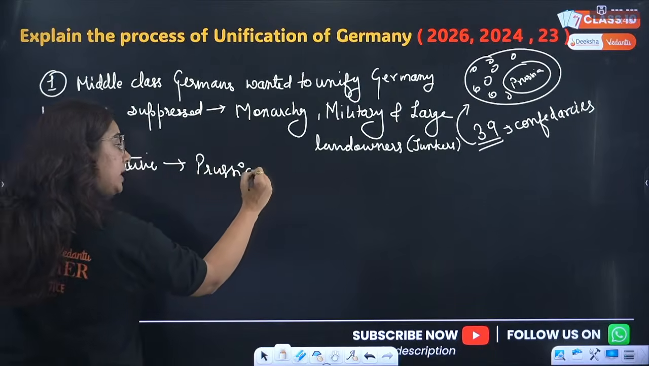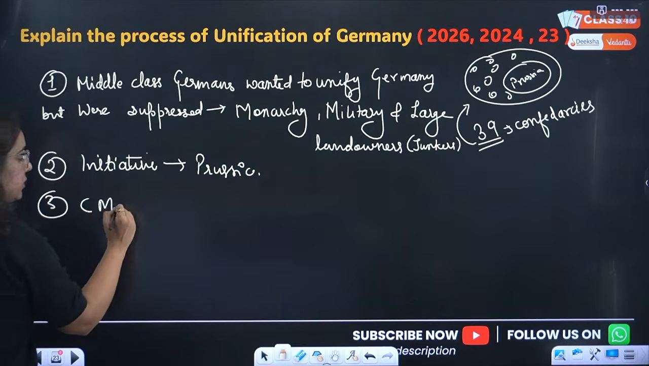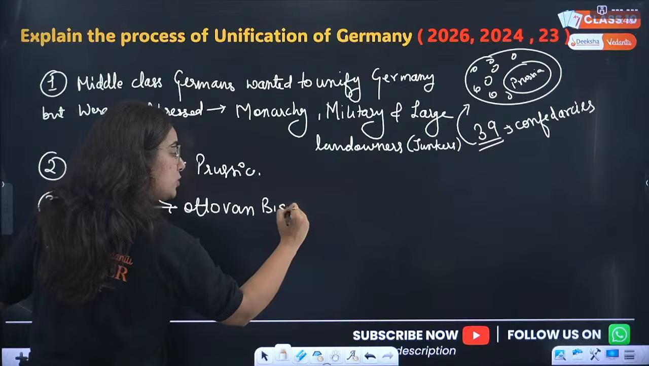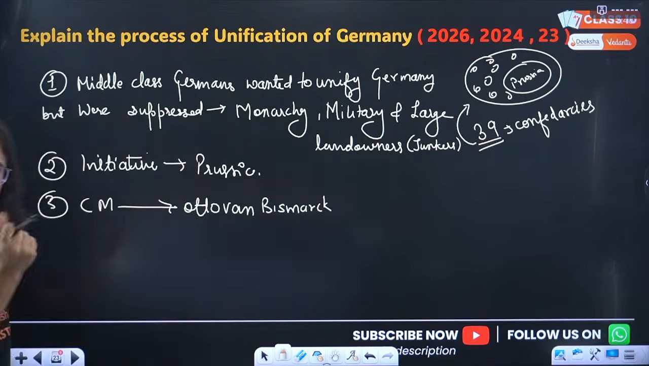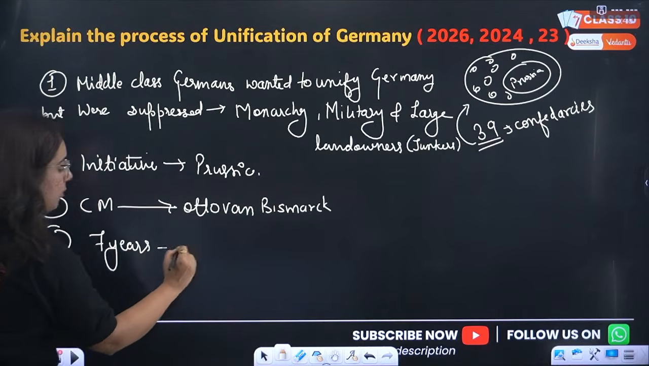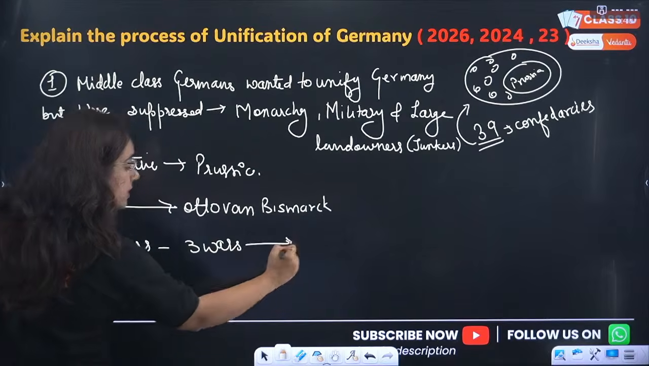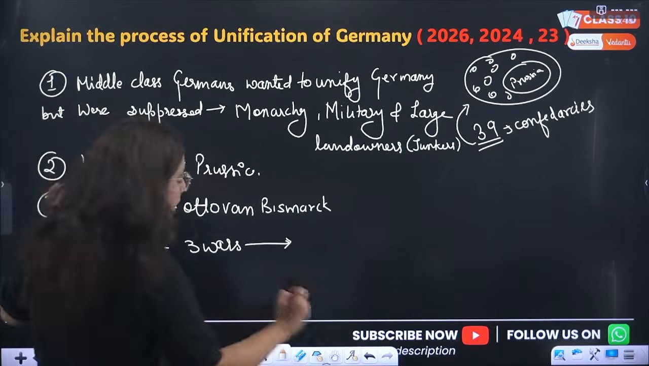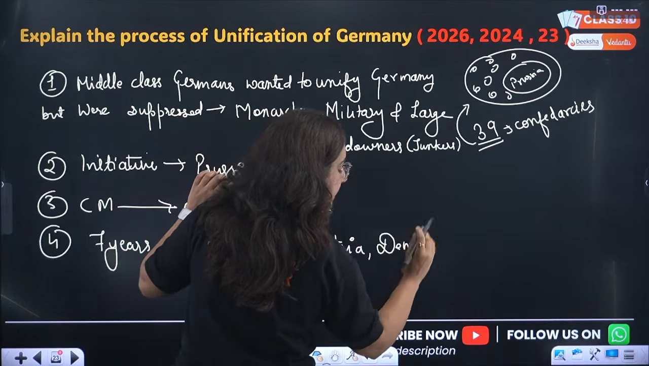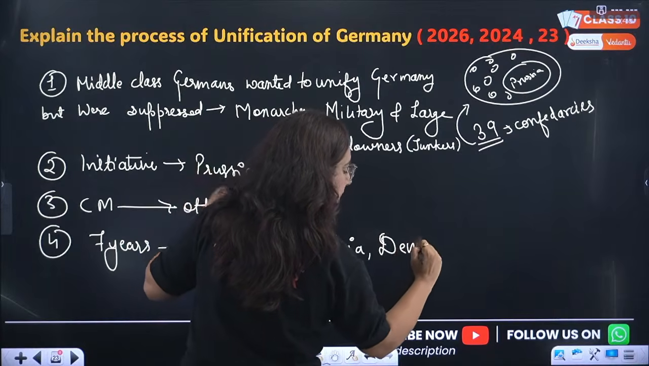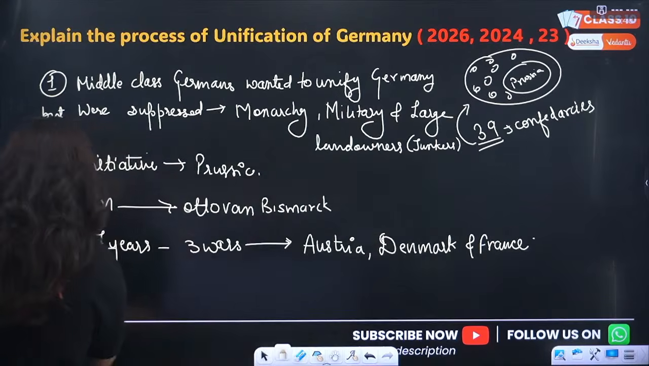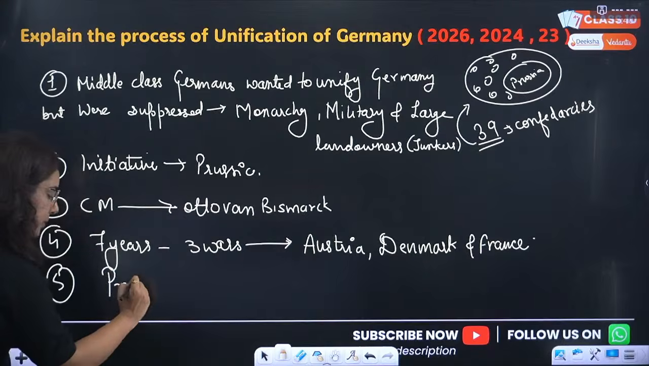Who took the initiative in Prussia? There was a chief minister named Otto von Bismarck, who is also famous for his blood and iron policy. He took up arms, and there were three wars over 7 years against which countries? Austria, Denmark and France, and ultimately it resulted in the victory of Prussia.